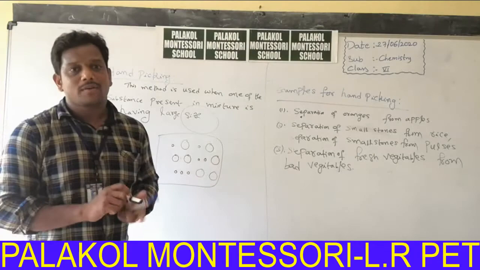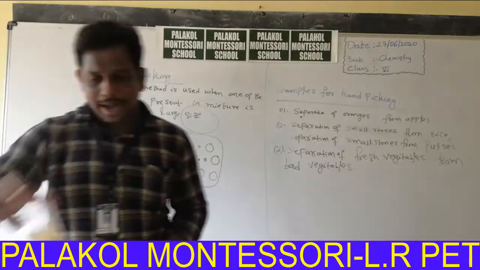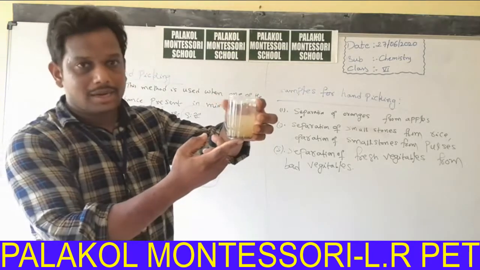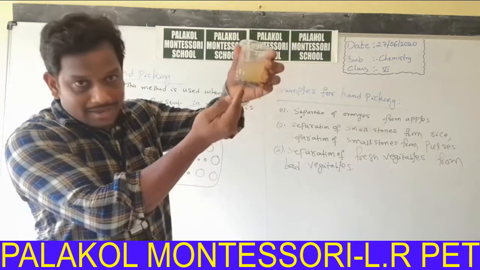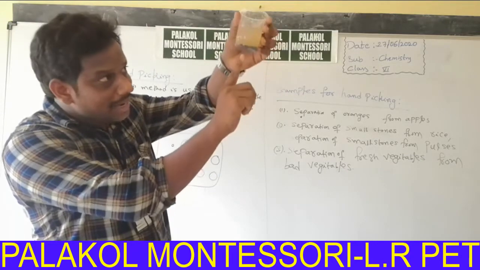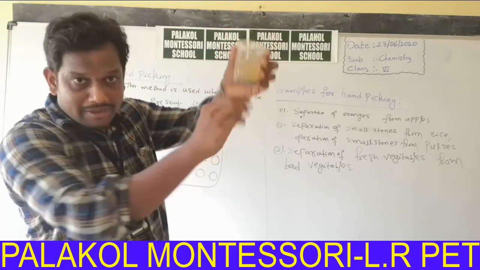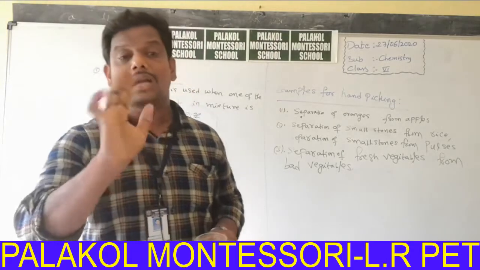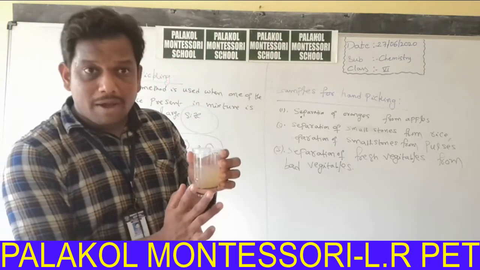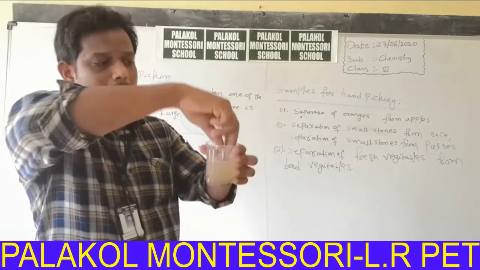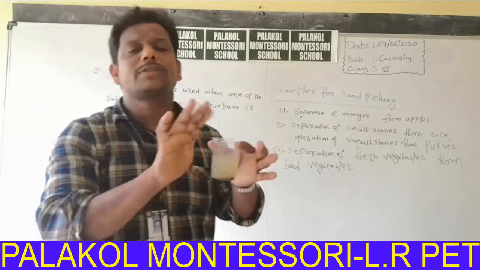I will explain one example. Can we separate mud, that means dust particles or soil particles present at the bottom of the glass, with our hand? We cannot separate this with the help of hand, because there is no size property. By using the hand picking method, we cannot separate this type of mixture.